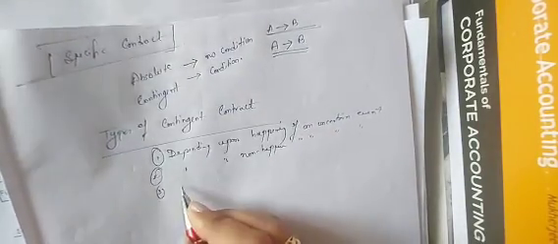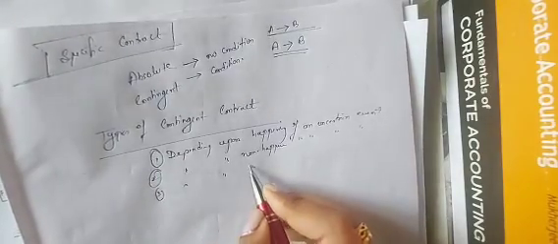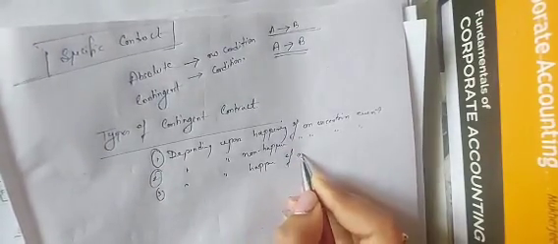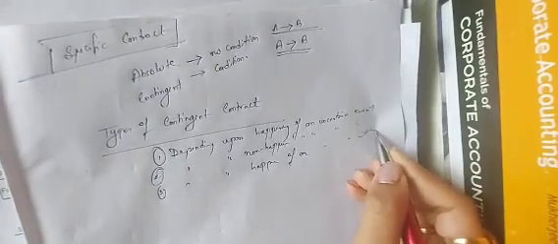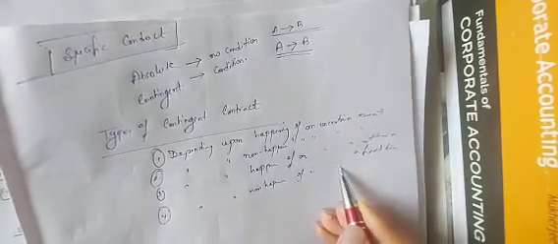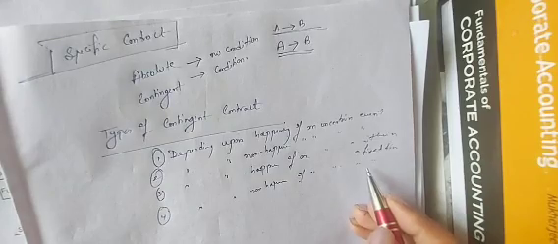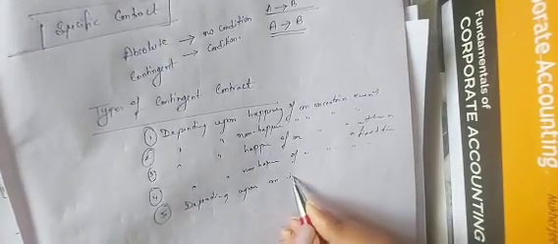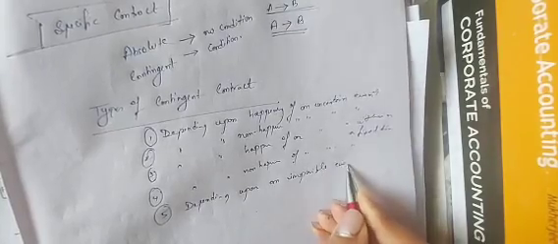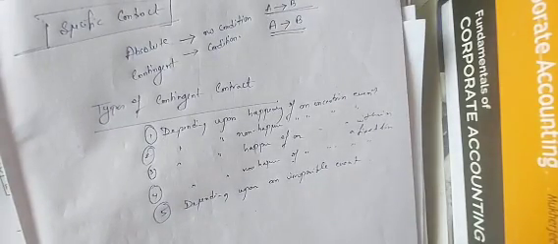Number 3 is depending upon happening of an uncertain event within a fixed time. Again, number 4 will be what? Guess. Depending upon the non-happening of an uncertain event within a fixed time. And number 5 is depending upon an impossible event. Right? So there are 5 types of contingent contract.